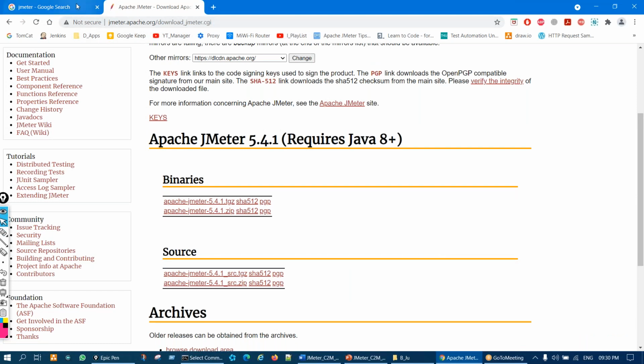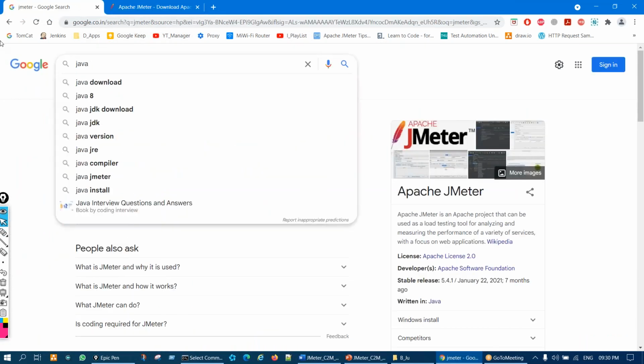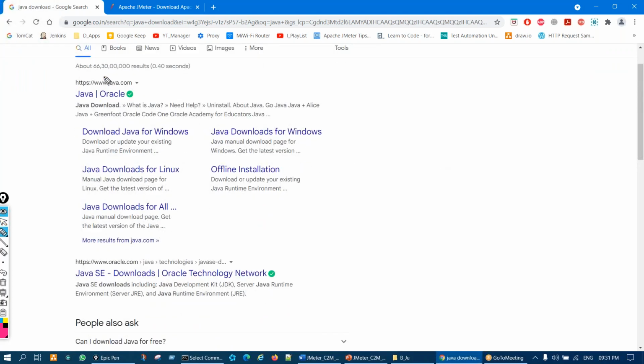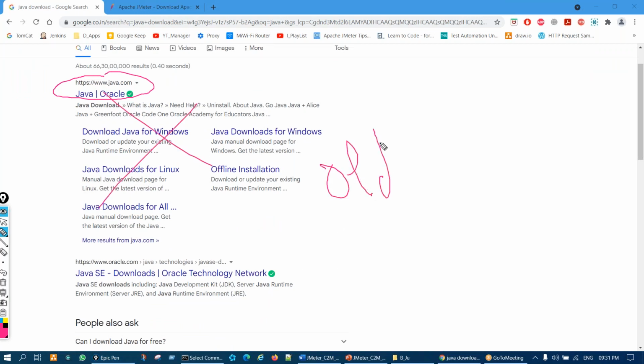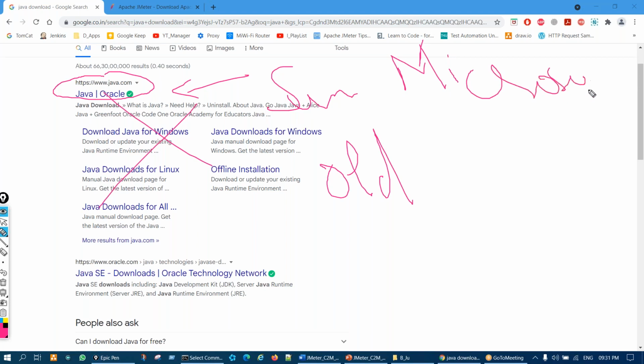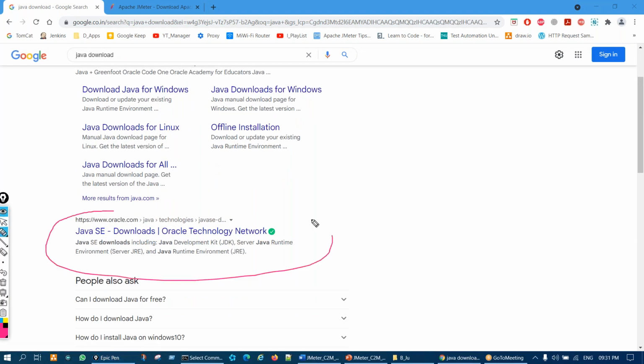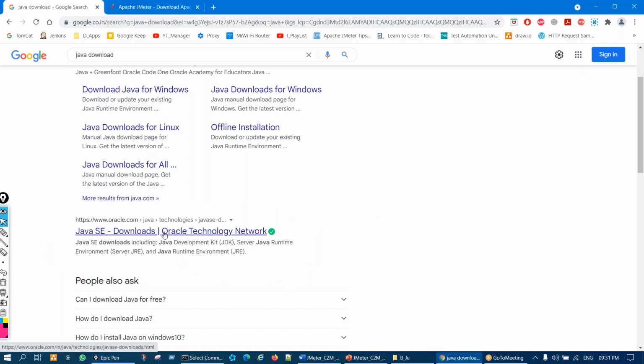For that purpose, go to Google and type Java download. Simple. You'll get two links. You'll get a link called www.java.com. Ignore this link, because it is an old link. Earlier Java was owned by Sun Microsystems, the original developers of Java. Now it has been purchased by Oracle. So the first link you have to ignore. The second link that you see here, you have to go here.